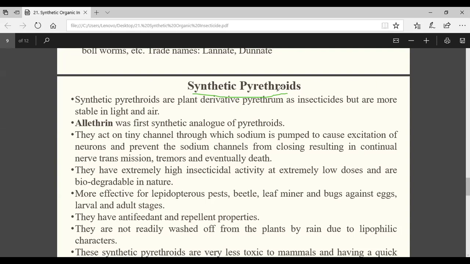So, what are the disadvantages? Photo instability, factor 1. Second one is poor stomach poison, factor 2. Yes or no?